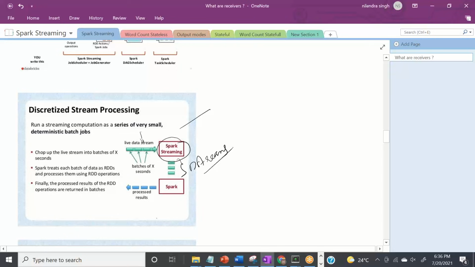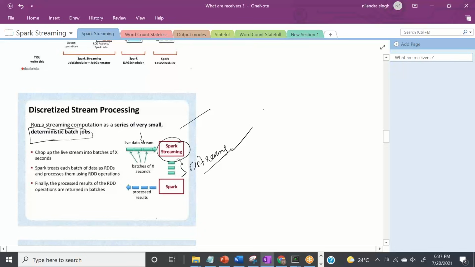So these small batches, we call them D streams. One more thing which is written here: run a streaming computation as very small deterministic batch jobs. This is the most important point. Behind the scenes, we are still running batch jobs, but these batches are very small size files, or small size RDDs, or small size D streams.